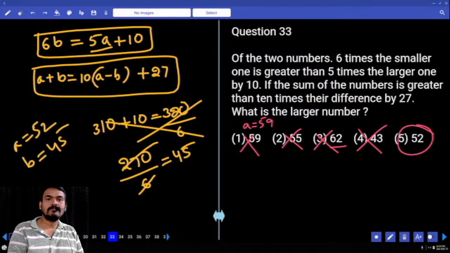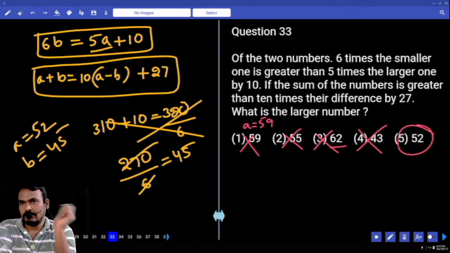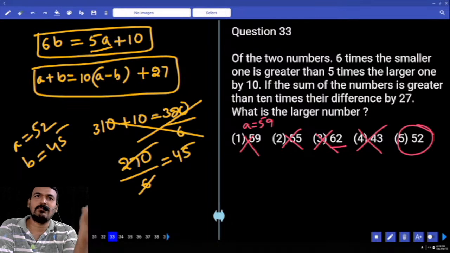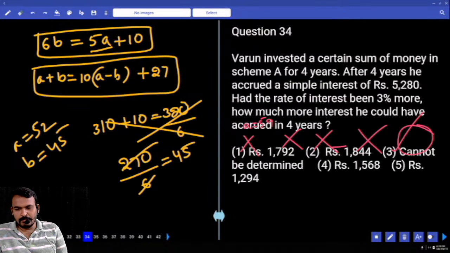45 or not? The right hand side value must be divisible by which one? 6 or not? Only one option is possible. Then the B value, and the A value is how much? 52. Next question number 34.